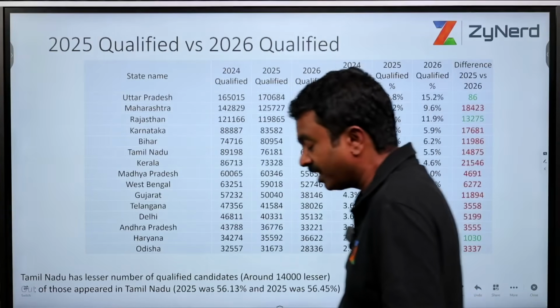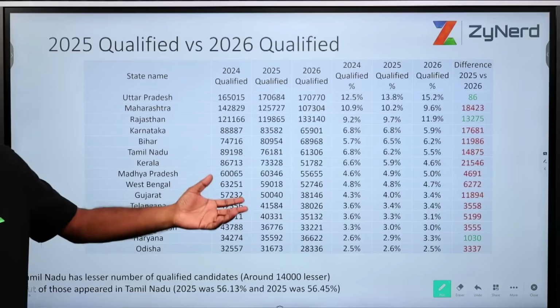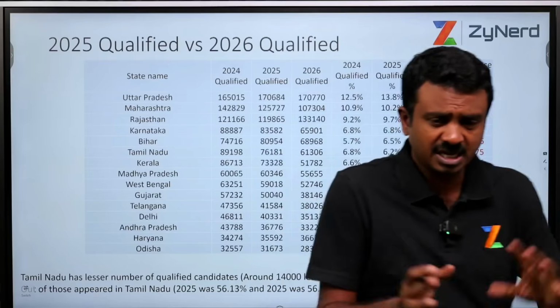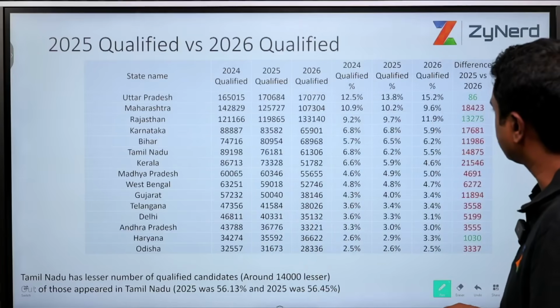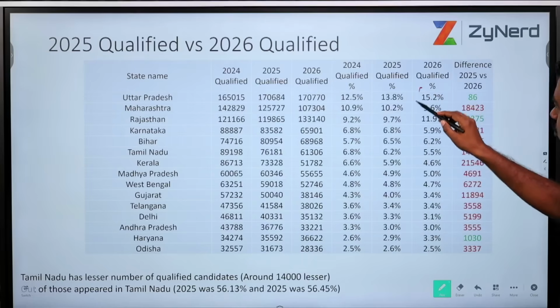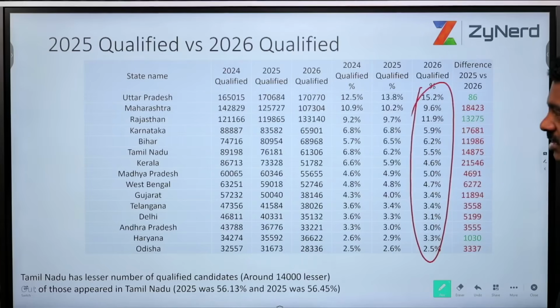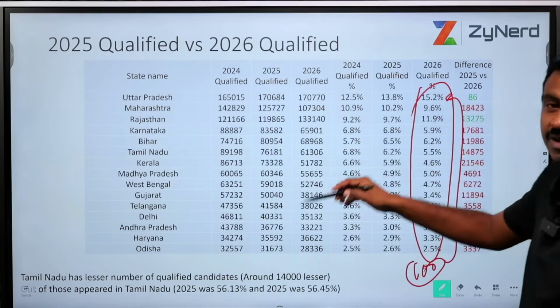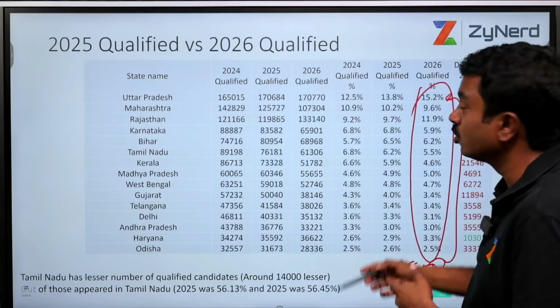We have clearly mentioned. We have also put up a table. We can do it in a chart. It will take some time. We can do, you give it to AI, it will give you some pyramids, etc., structured inputs. This is the distribution of the 2026 qualified candidates across India. So basically, if I take 100 people, what percentage of them are from Uttar Pradesh? This is a distribution of those who qualified.